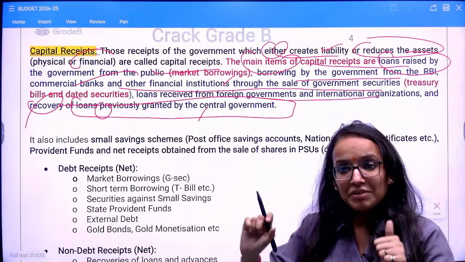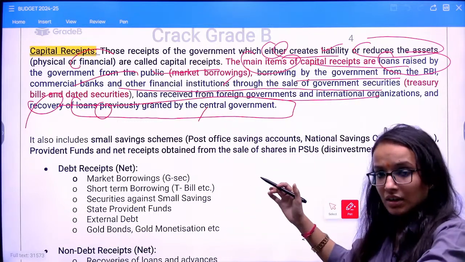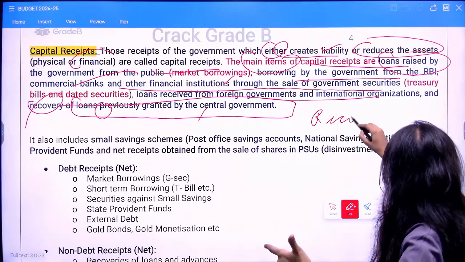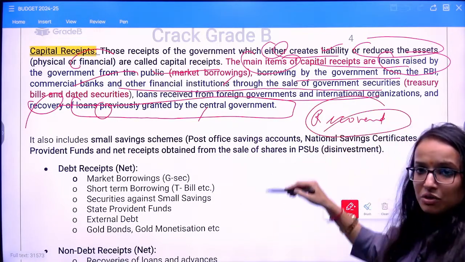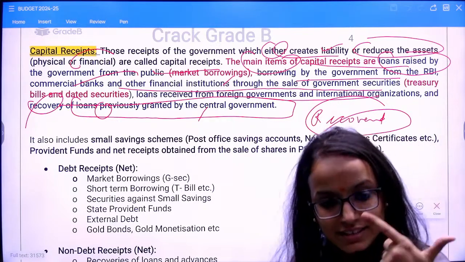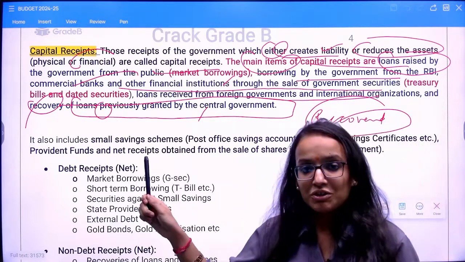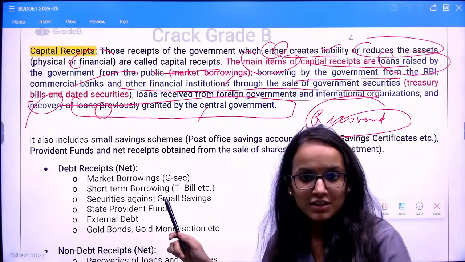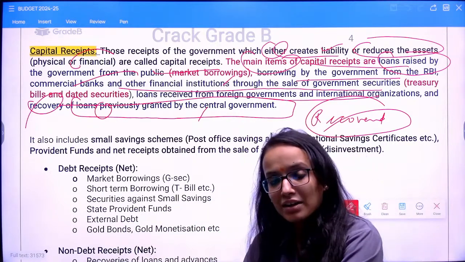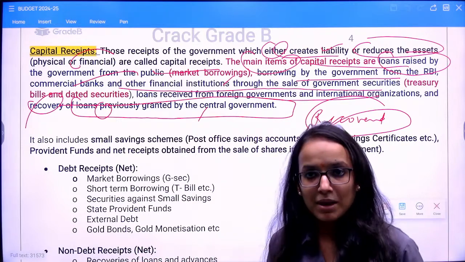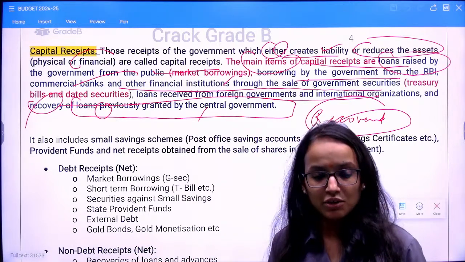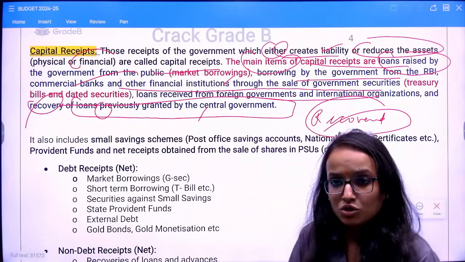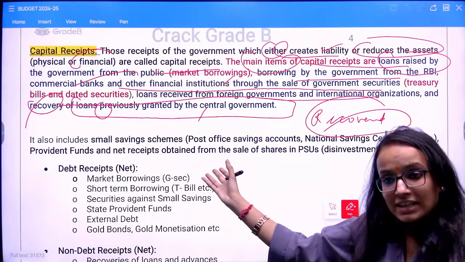But say the central government has provided a loan to someone and then it has recovered that loan. So will this loan recovery be a revenue receipt or a capital receipt? It is a capital receipt. That's why I said in revenue account, you only have either interest paid back by someone or interest which you have paid back on any outstanding debt. Remember that? I would appreciate it if you all respond to this. So you remember the difference?